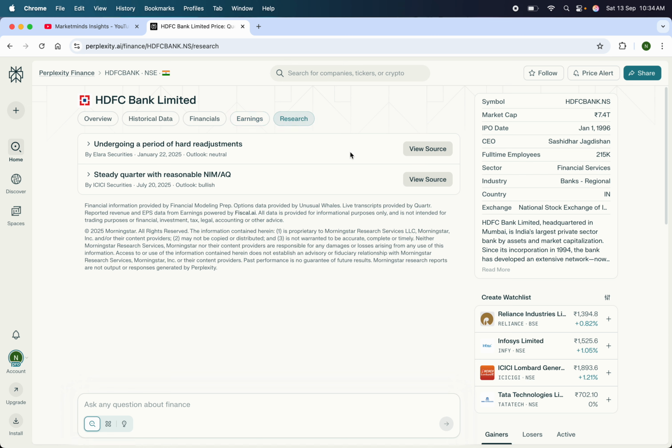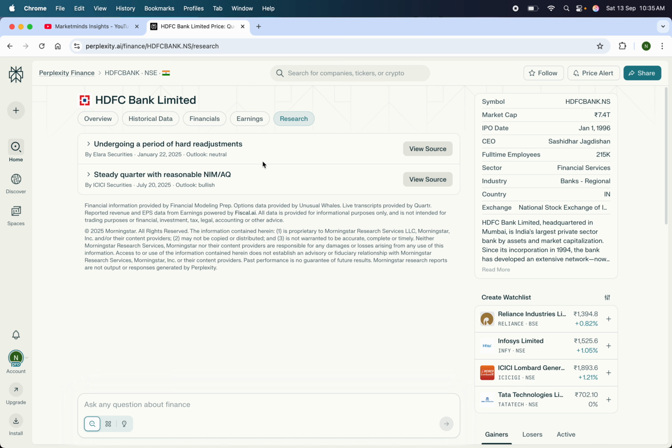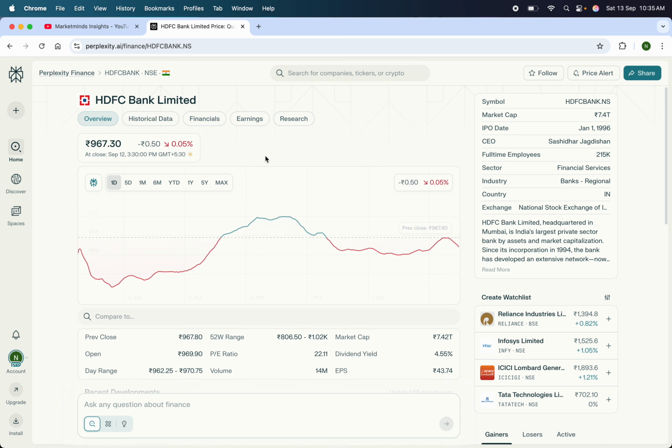This is the research section. It shows some additional information about this stock, like what they are actually doing. If you want, you can click here, view source, and read more about it. So this was the basics of how we can do the fundamental analysis of Indian stocks.